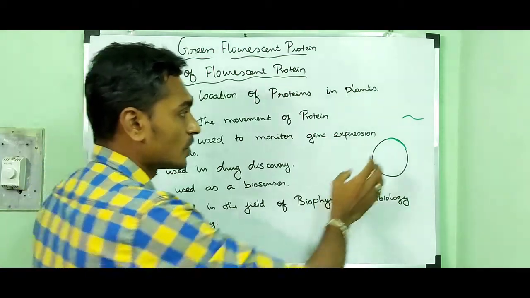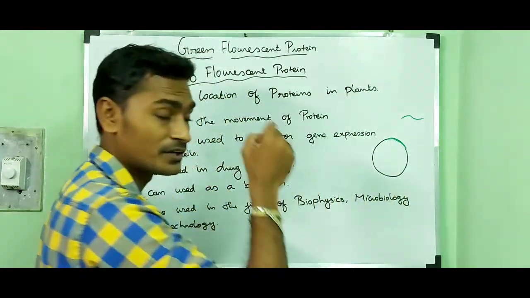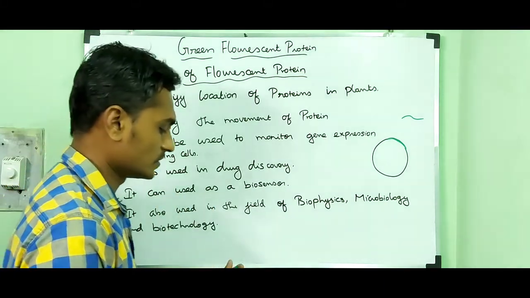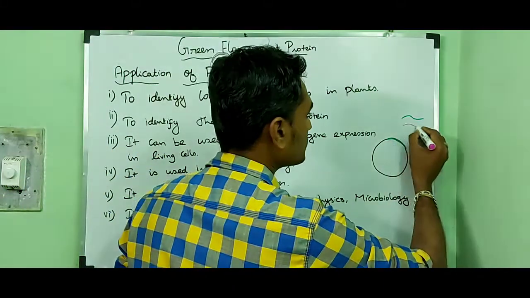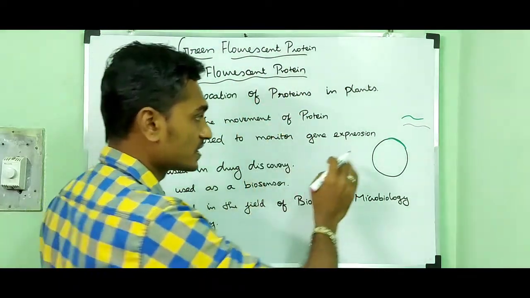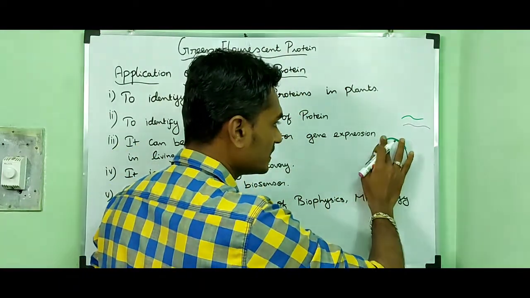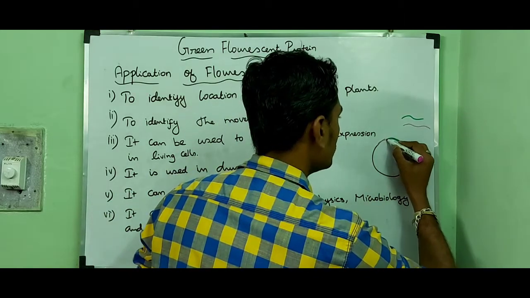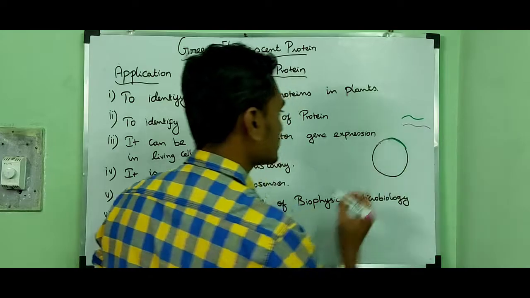So we have to monitor this target gene by using a reporter gene called fluorescent protein. So this is a fluorescent protein gene; we are going to insert the fluorescent protein gene nearer to the gene of interest.